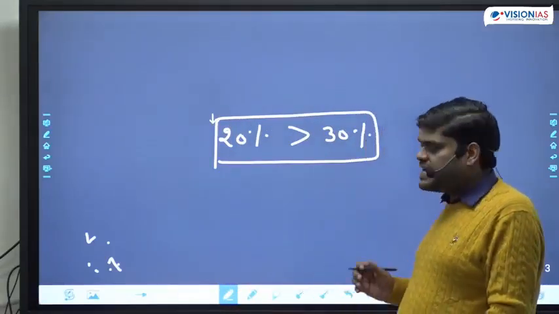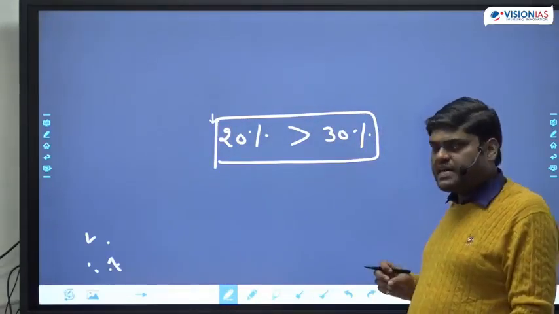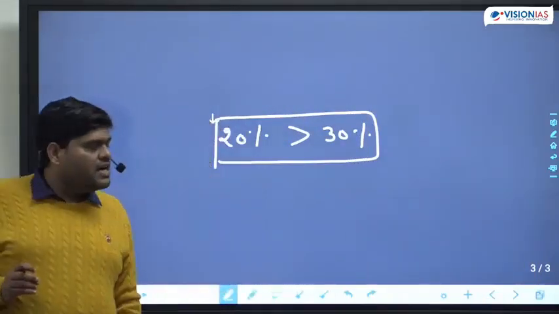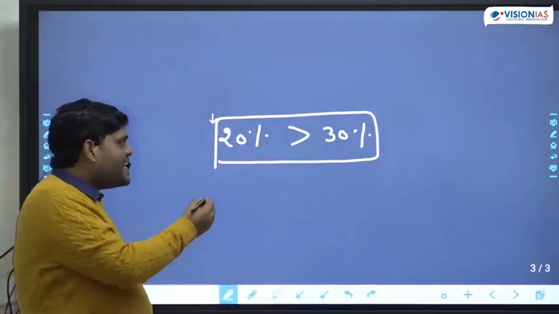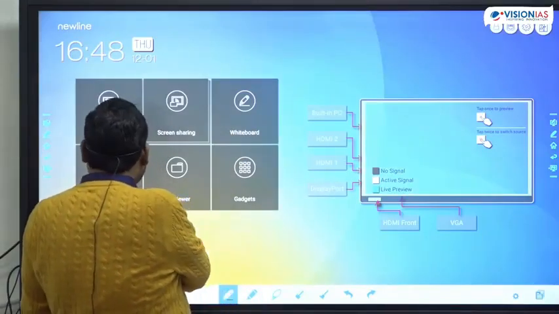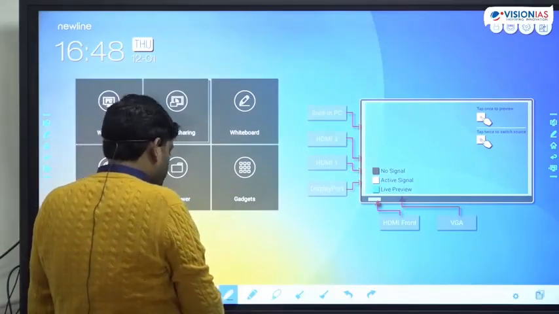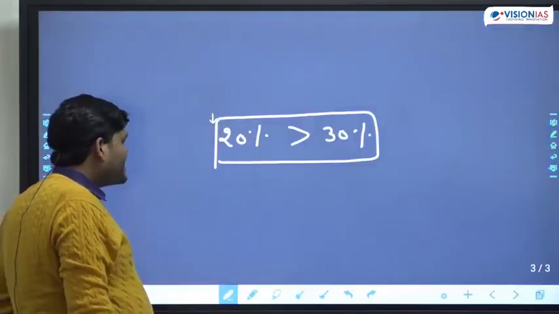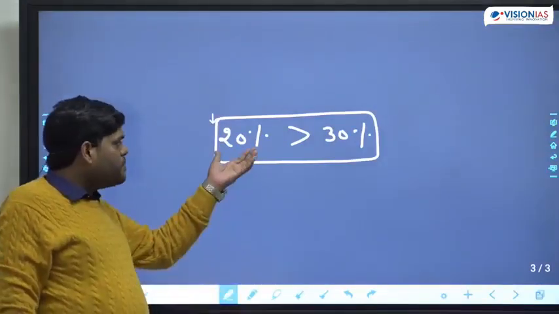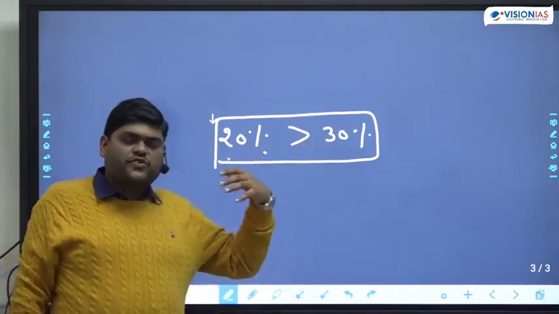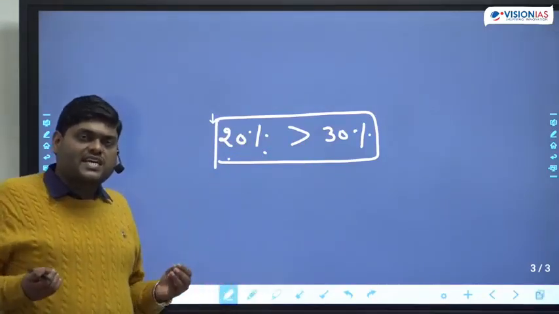हम ज्ञात नहीं कर सकते. क्यों नहीं कर सकते भाई ज्ञात? What is the logic behind that? The logic is very simple. I told you, until and unless you know 20% of which number. They have not given 20% of which number, they are simply asking 20%.